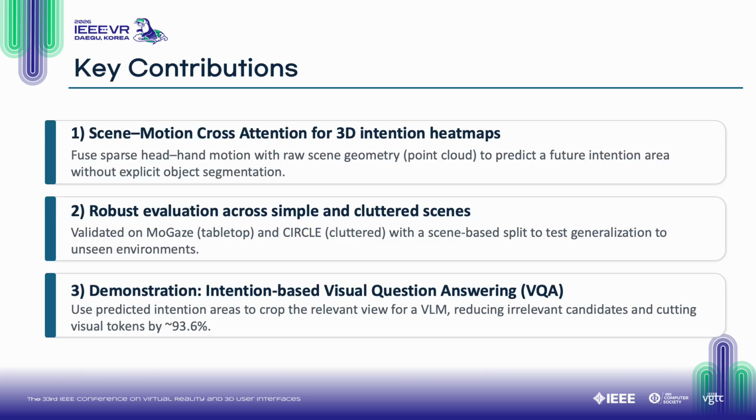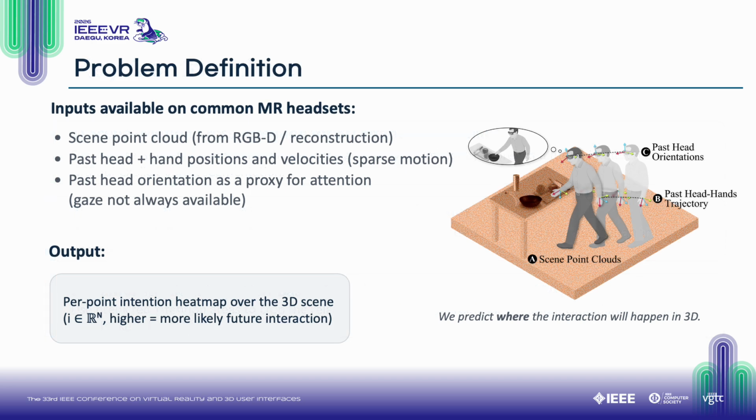We make three main contributions. First, we propose a scene-motion cross-attention network that predicts a 3D intention heat map directly over a scene point cloud without explicit object segmentation. Second, we validate robustness across simple and cluttered scenes using MoGaze and CIRCLE datasets. Third, we demonstrate intention-based VQA as a practical use case, where we crop the predicted intention area and feed it to a visual language model.